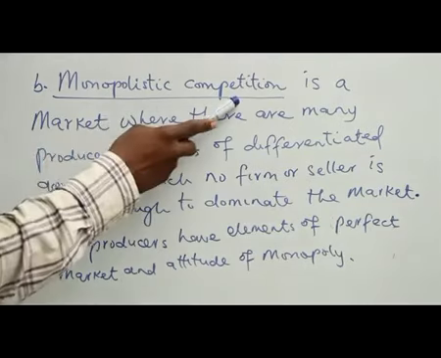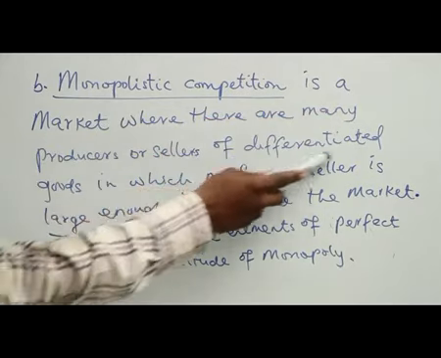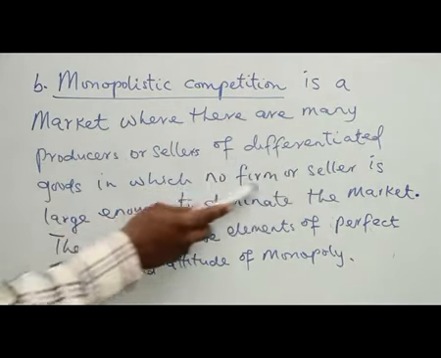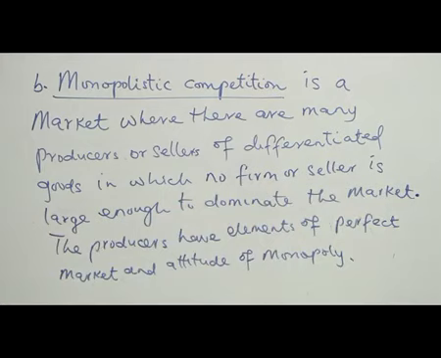B. Monopolistic competition is a market where there are many producers or sellers of differentiated goods, in which no firm or seller is large enough to dominate the market. In this market, they behave like a perfectly competitive market, likewise like a monopolist. Although their products are differentiated, they are not operating the same product. That is, they are not producing homogeneous products. So their products are heterogeneous, that is, not the same color, not the same shape, and so on and so forth.